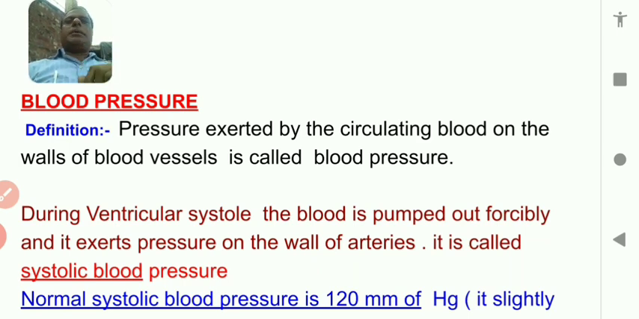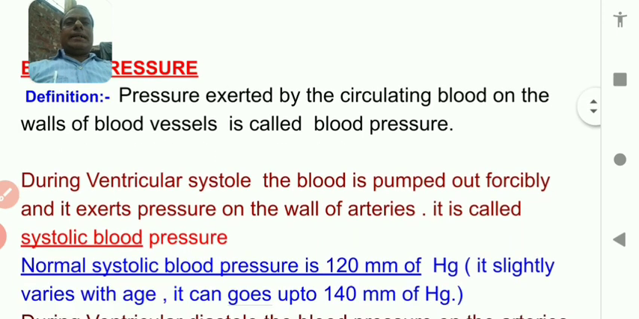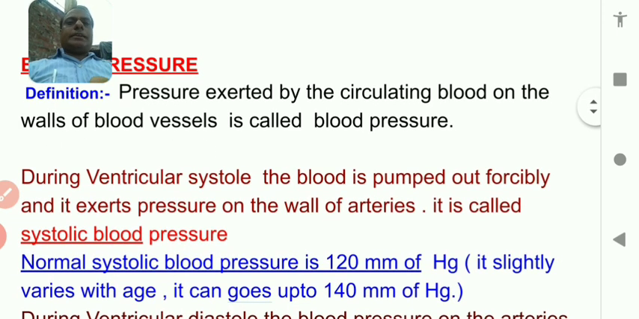So how many kinds of blood pressure are there? There are two kinds of blood pressure. That is called systolic blood pressure and diastolic blood pressure. What is systolic blood pressure?